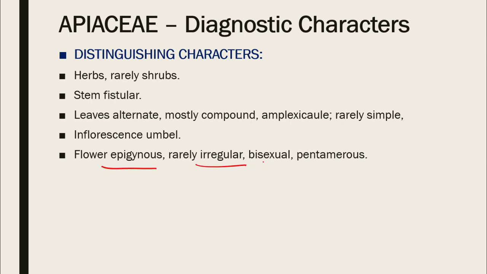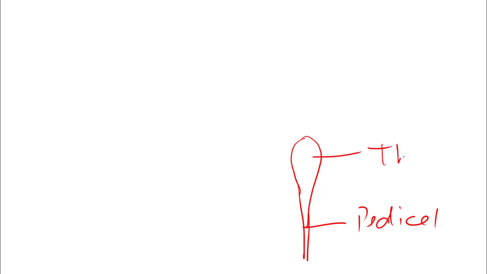Now these are a few terms related to the flower. Epigynous, irregular, bisexual, and pentamerous. Epigynous, if you remember, refers to the insertion of the flowers on the floral axis. So this is the thalamus, this is say the pedicel, and this is the thalamus.